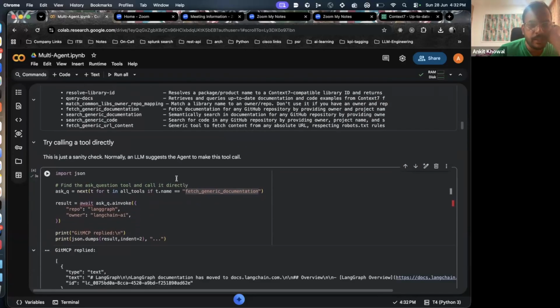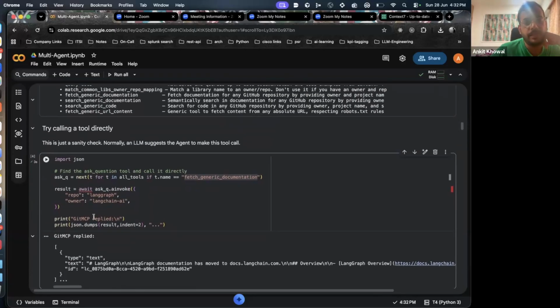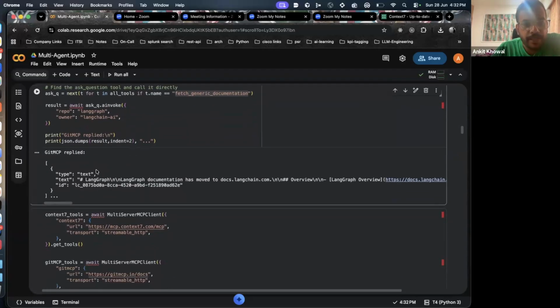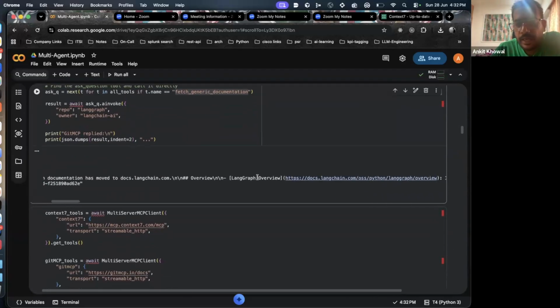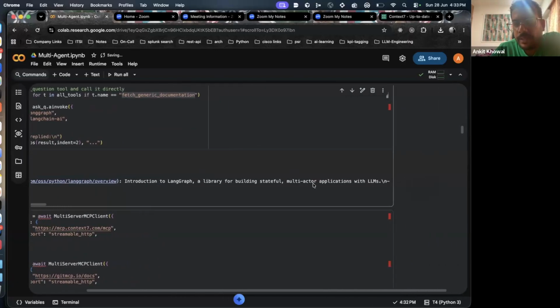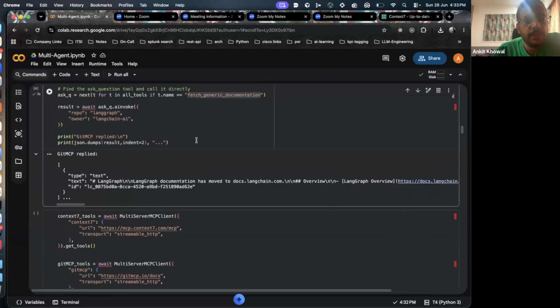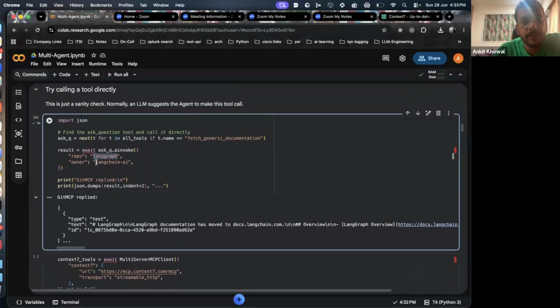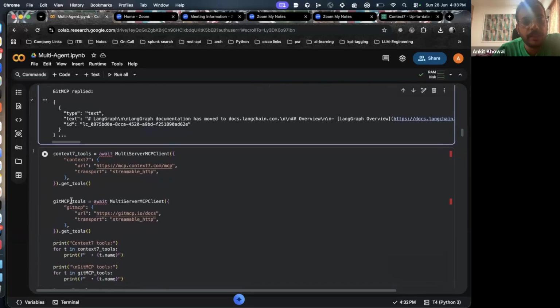Okay, let's execute it. And this particular tool is available in Git MCP. So you can see over here for my query, I wanted generic documentation, right? It provided that LangGraph documentation has moved, and it's telling this introduction to LangGraph, a library for building stateful multi-agent applications with LLM. So it's telling this repo might have been moved to some other place. That might be the case, but if I give some other query, it will work out. But let's go into the examples further. It will become more clear.